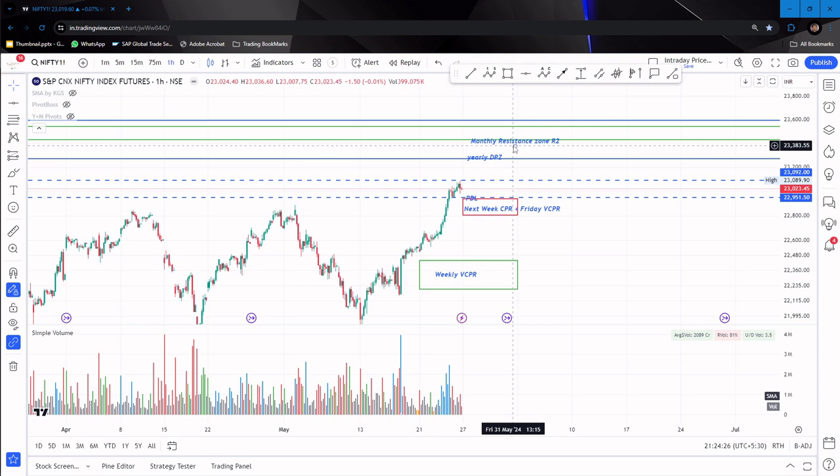So if the previous day high is getting crossed, and the previous week high remains the same, then the possible zone of 22,350 to 450 can be reached, and there we can face some resistance in Nifty. If that resistance is faced, again it can pull back towards the weekly CPR, and that is over here. So this is the analysis I've shared: on the upside, what would be the limit, on the downside, what will be the limit, and in the downside, the zone where we can expect some support. Let's see how the market behaves next week, and accordingly we will see whether this multiple time frame analysis using multiple time frame pivots helps us or not.